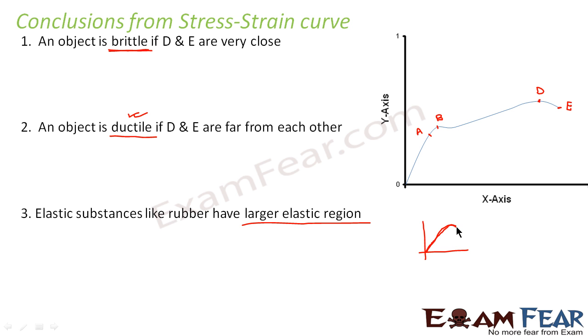I'm sorry, I'm not drawing it very nicely, but then it's okay. Something of this sort. If you see this figure, you see that the plastic region is very small. Plastic region is only this much, but this elastic region is more. So for substances which are very much elastic, their elastic region will be more. Similarly, for substances which are plastic, the plastic region would be more.